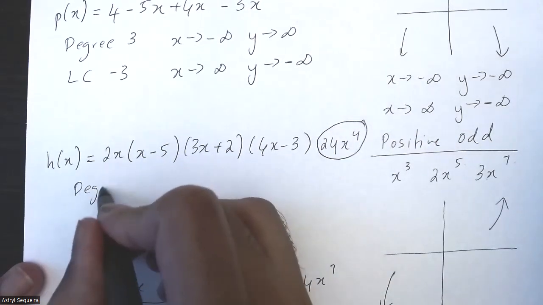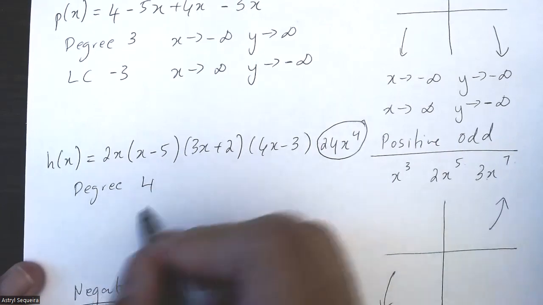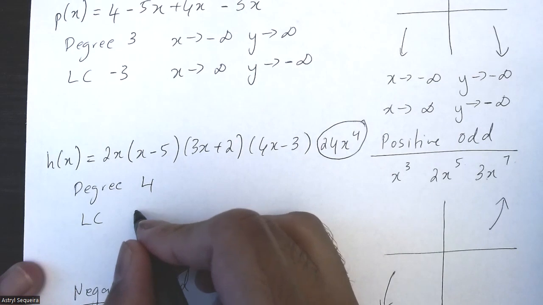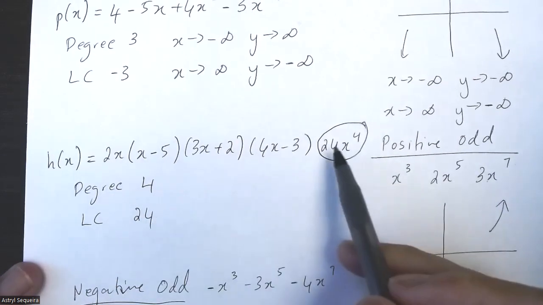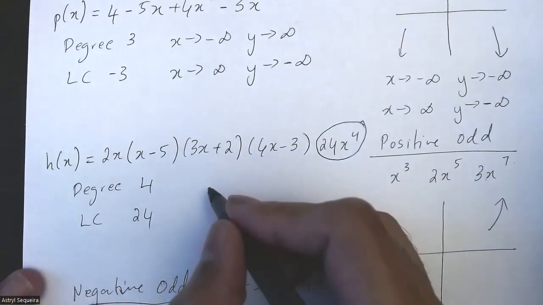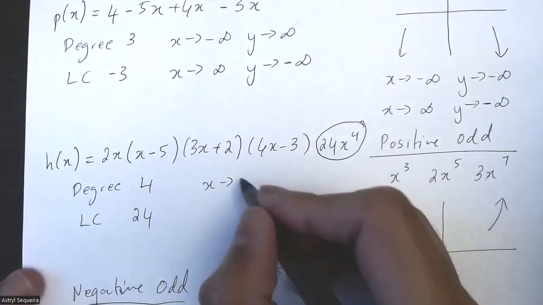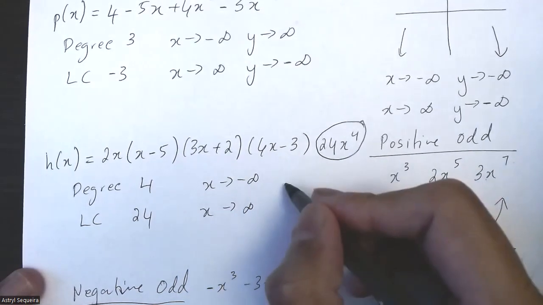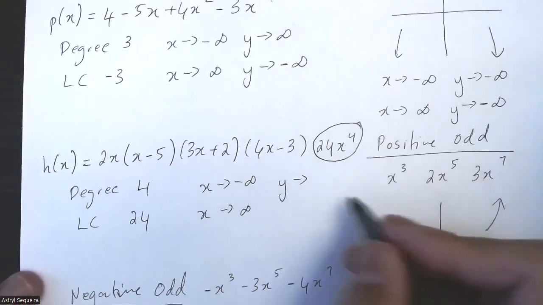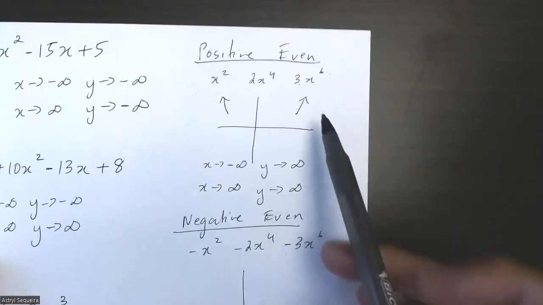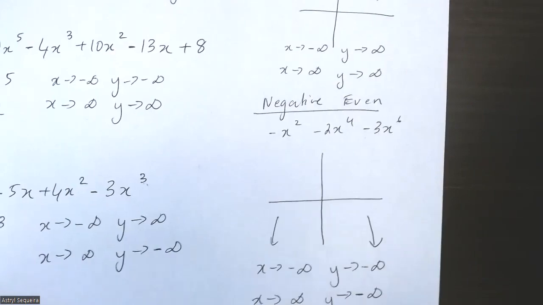So my degree is 4 and my leading coefficient is 24. This is a positive even function. So we know that for positive even functions, as x is approaching both infinity and negative infinity, y is approaching positive infinity for both of them because the graph is going up on both sides.